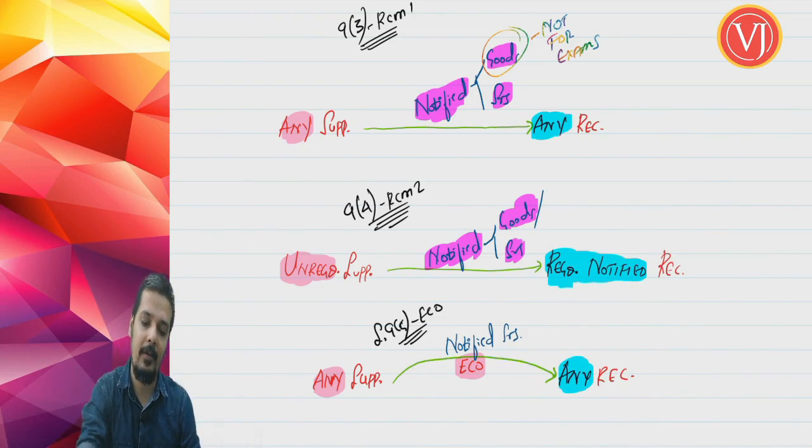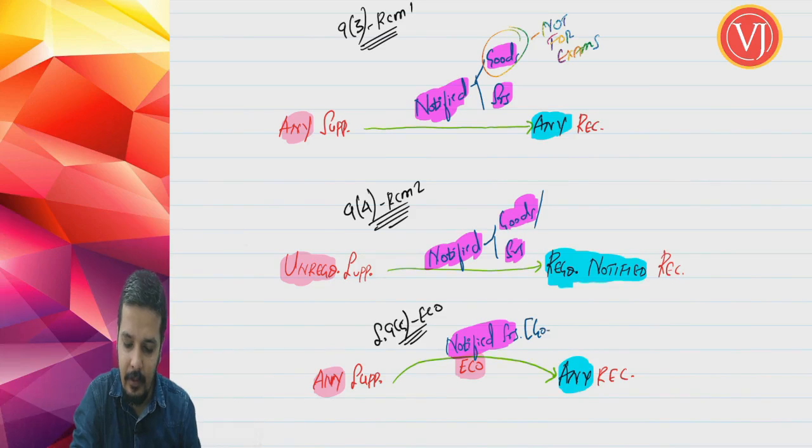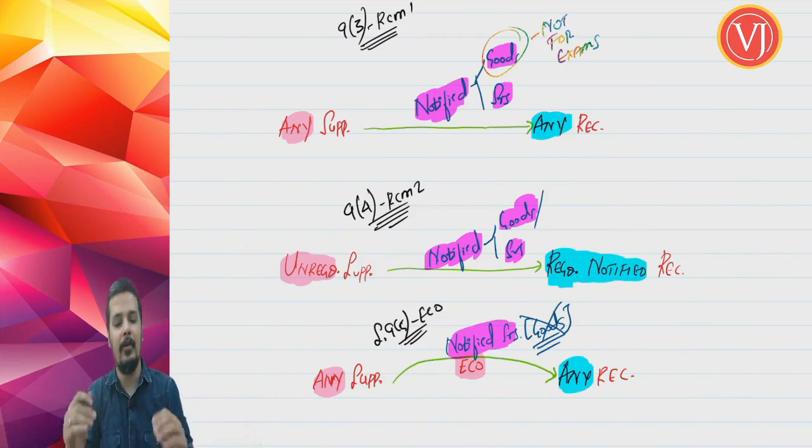And when you talk about goods or services, first of all you have to understand that there are no goods here. Goods is not at all covered. Not at all notified. Forget about your exam. It is only supply of notified services through eco. So this is the difference between the 3 points that we are going to discuss here.